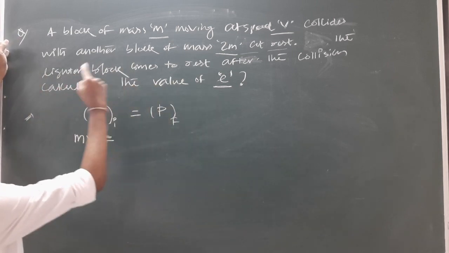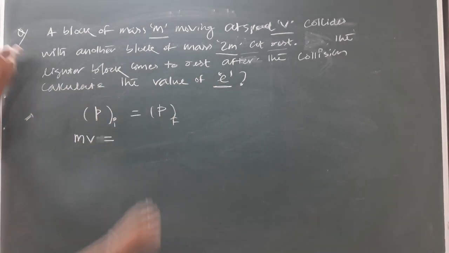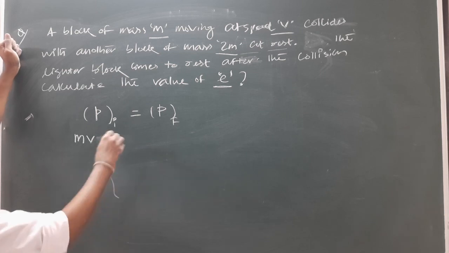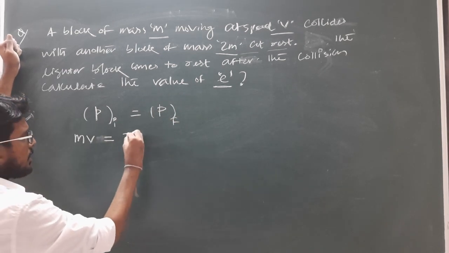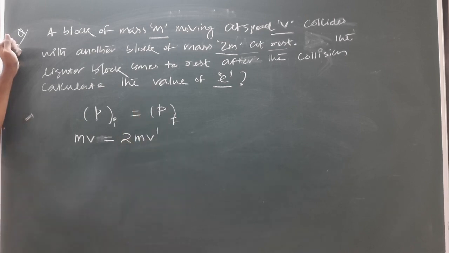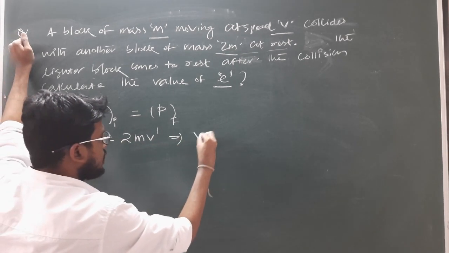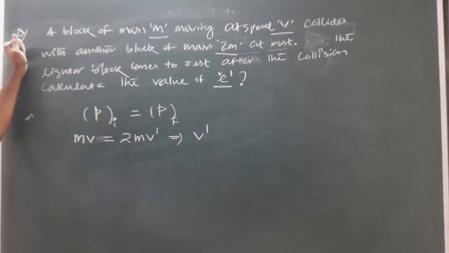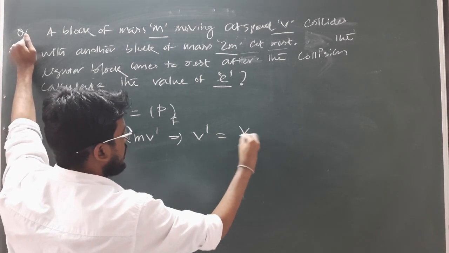As after the collision the lighter block comes to rest, the final momentum of the lighter block will be 0, and the heavier block will move with a certain velocity. We don't know the value of the velocity, let it be 2m into v dash. Clear? So this implies we will get the final velocity of the heavier block as how much? v by 2.